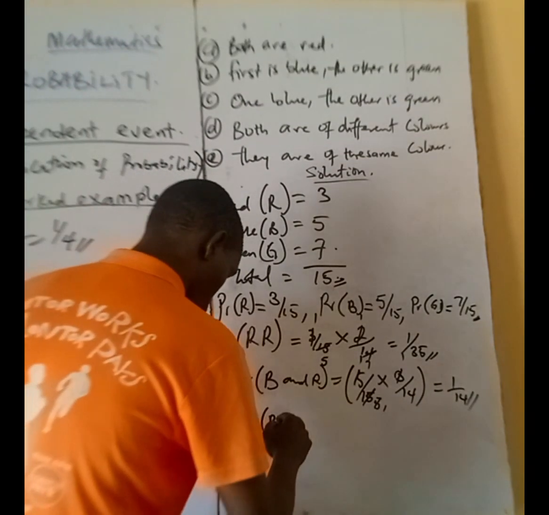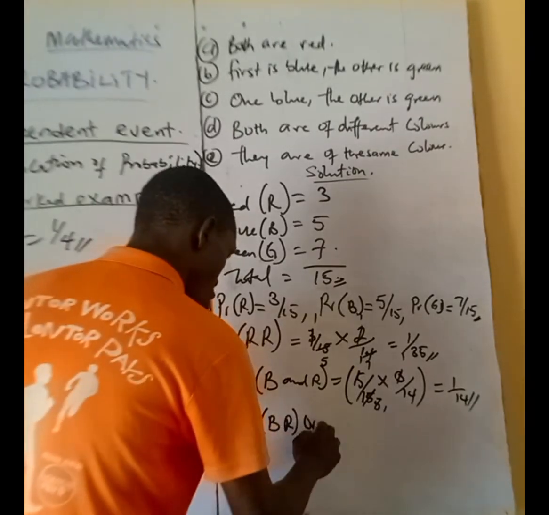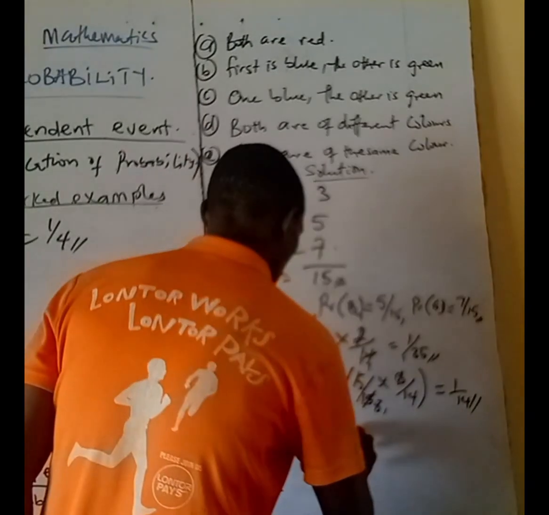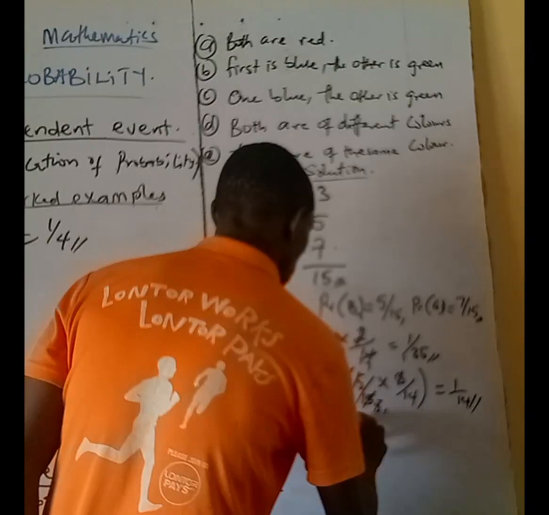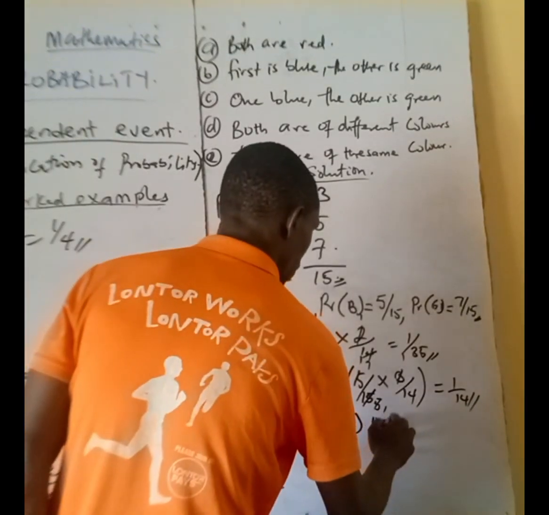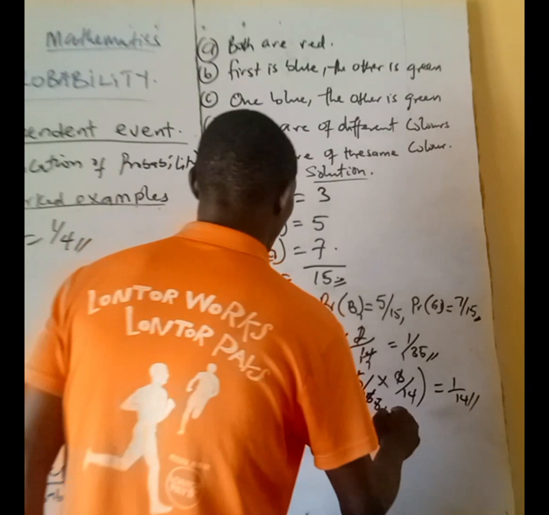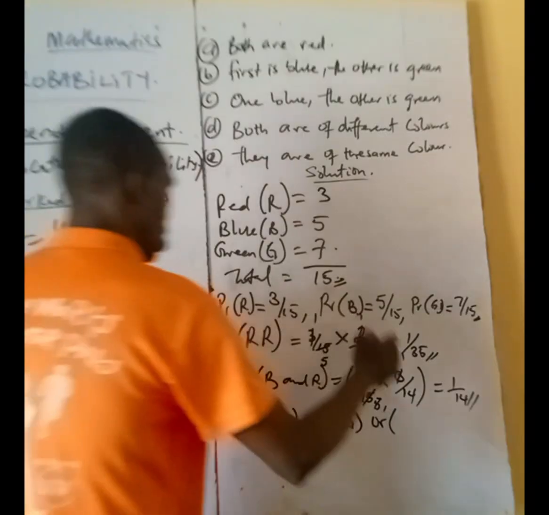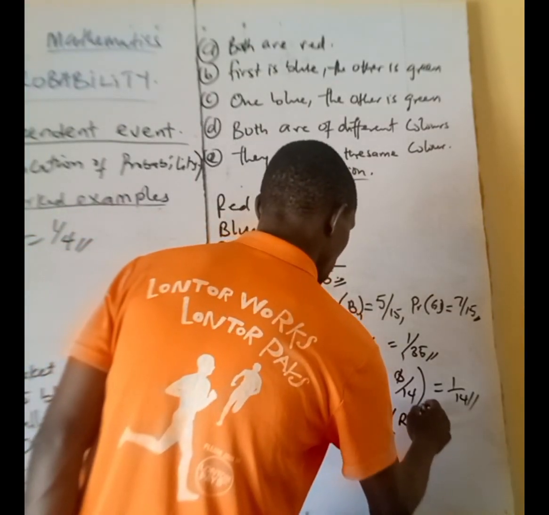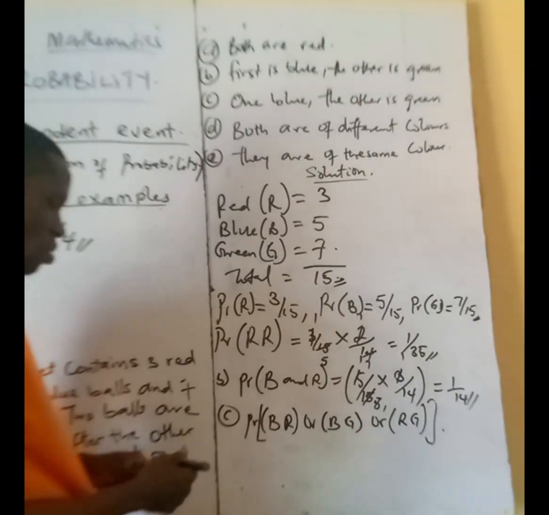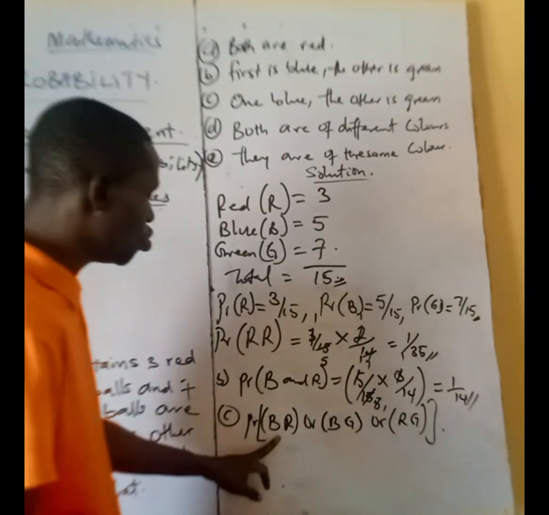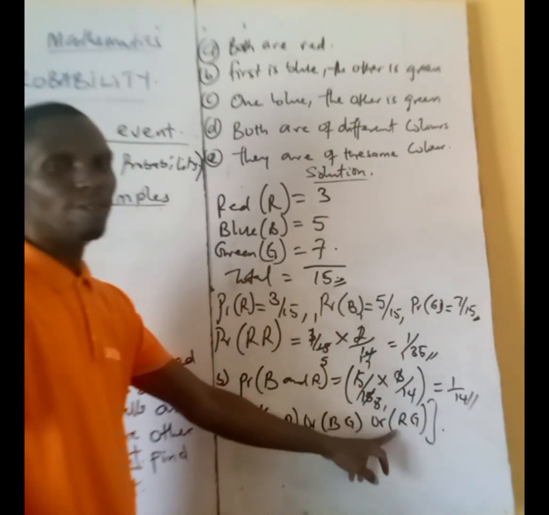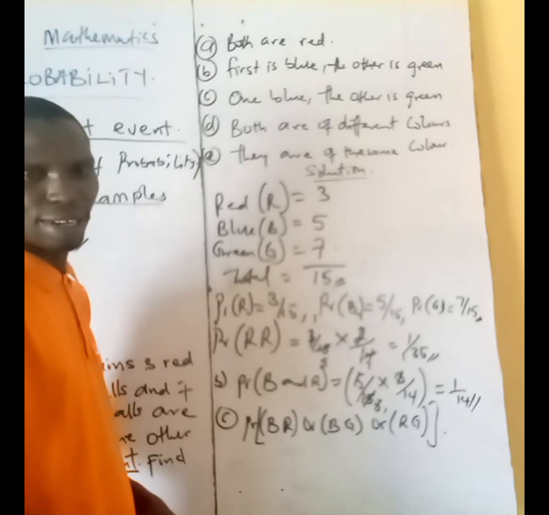Blue first and red second, or you have blue first and green, or you have, which other one have we up here? Red and green. Just that the 2 are not the same. They are different. It's either you pick blue first and red second, or you pick blue first and green second, or pick red first and green second. So is that clear, please?